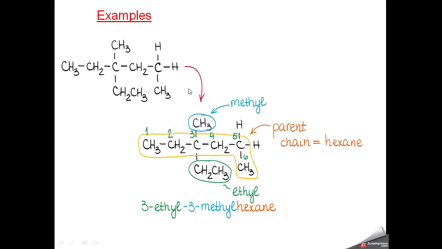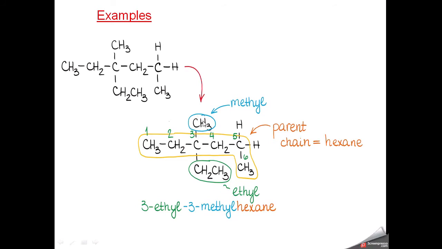So this is the longest chain, we selected 6. So when there are 6 carbon atoms, the parent chain name is hexane. Now we will start numbering from that side where we get the lowest number for substituents. If we start numbering from here, 1 2 3 4, the substituent comes at position 4, and if we start numbering from left to right, then its position comes at 3.